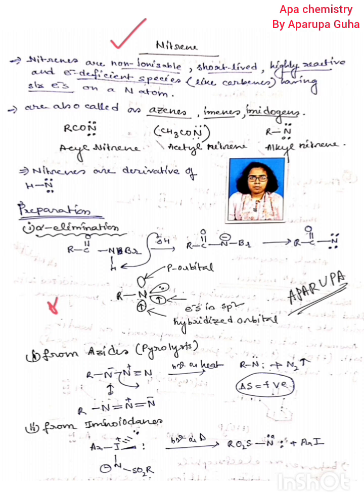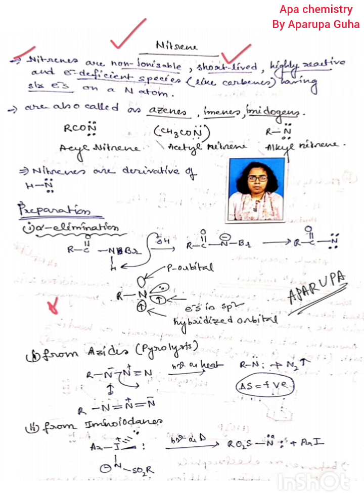So now I have to start with it. Nitrenes are basically non-ionizable and short-lived. Obviously this is an intermediate, so you know intermediates are always short-lived. That does not depend on which type of intermediate it is.